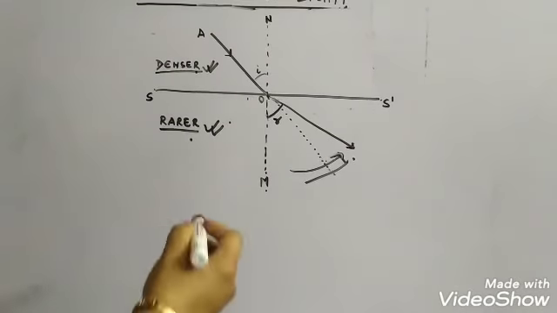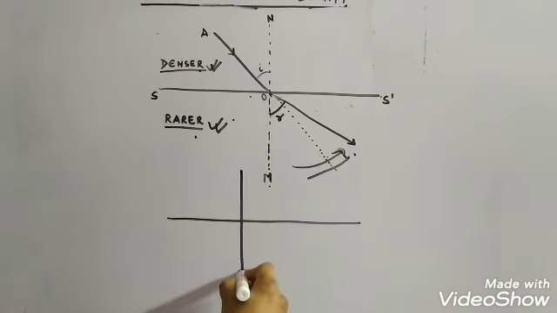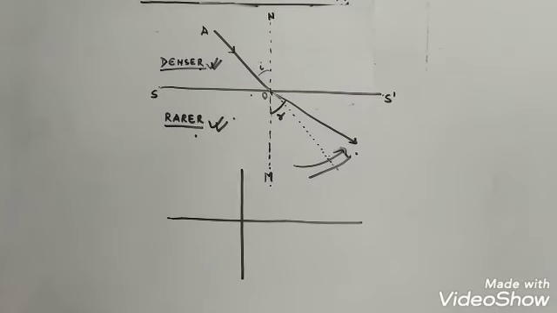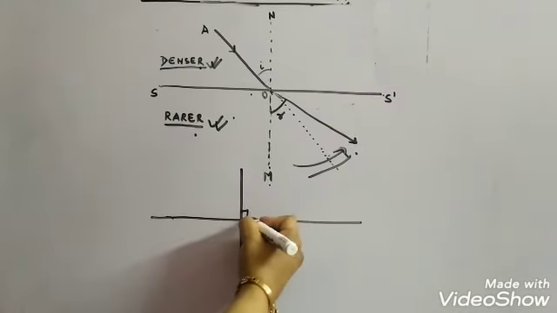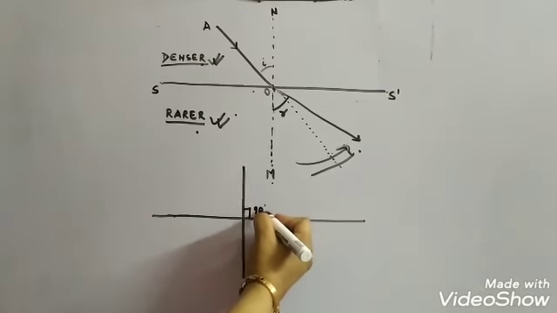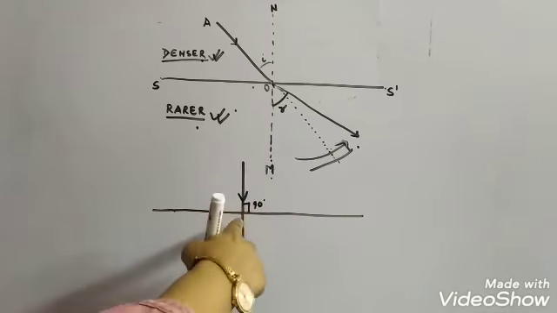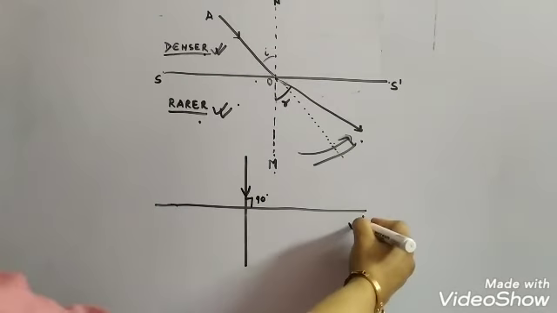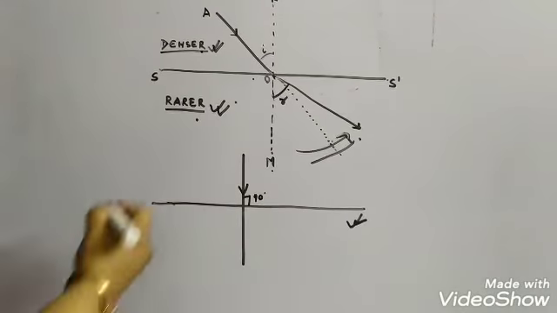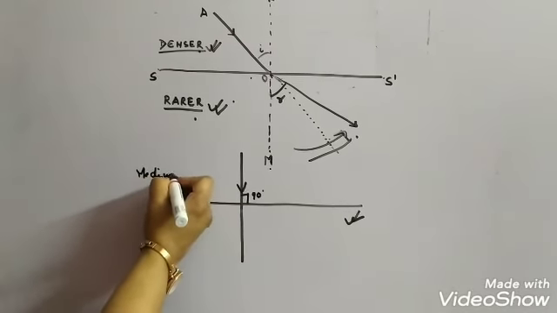Now suppose, children, the ray of light is incident normally on the surface like this, making an angle of 90 degrees. So this is the normal, and the incident ray is normal to the surface separating the two mediums.